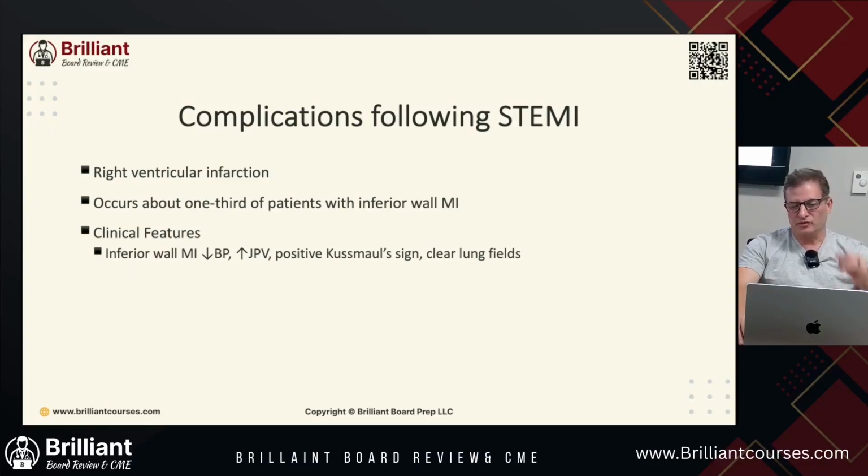So clear lung fields. So they have an inferior wall MI. They have decreased blood pressure, increased JVP, and they have a positive Kussmaul's sign with clear lung fields. Now there's a typo, as you can see here, it's JVP, not GVV. So what's the treatment? This is going to be in your board question.